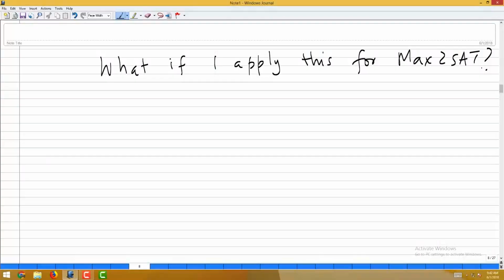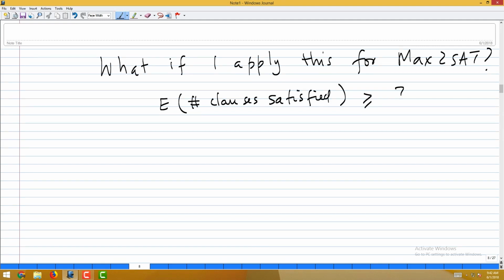3/4 times m. Why? Because if you pick any clause, it has 2 variables, and the probability that it will be falsified is 1/4, because this is half, that is half. So, if I apply this, the expected number of clauses satisfied is at least 3m/4. And for general max SAT, even if there is only one variable in each clause, that also is NP hard. If I apply it, I will get m/2.